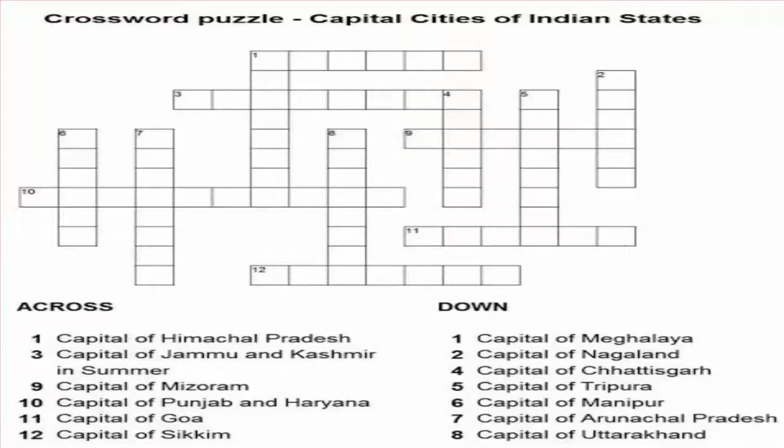The capital of Meghalaya. Shillong. Next, Nagaland. Kohima. Chhattisgarh. Raipur. Okay. Thank you, ma'am. Thanks to all. Next, Tripura. Capital of Tripura. Agartala. Thank you, ma'am.